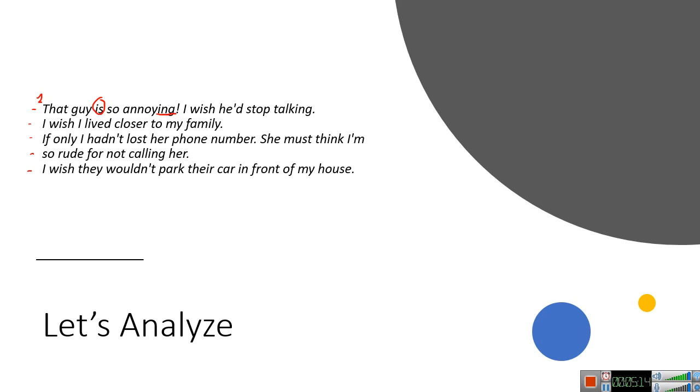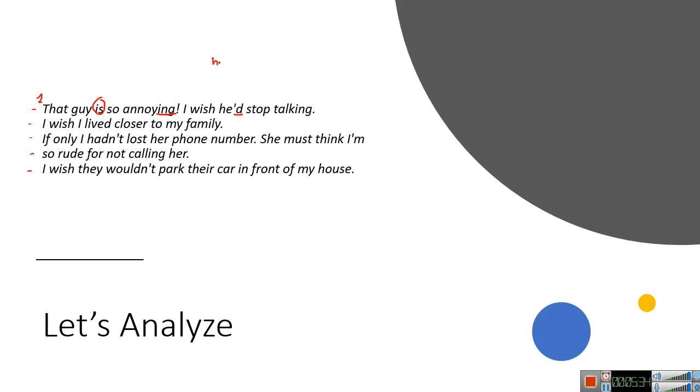I wish he stopped talking. It may express a past action.